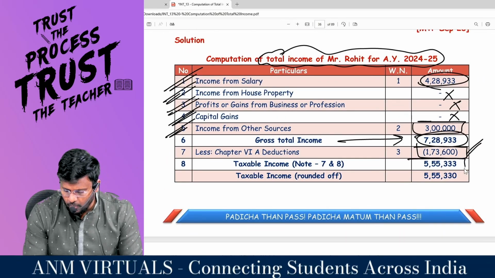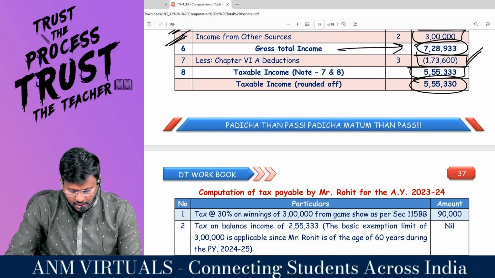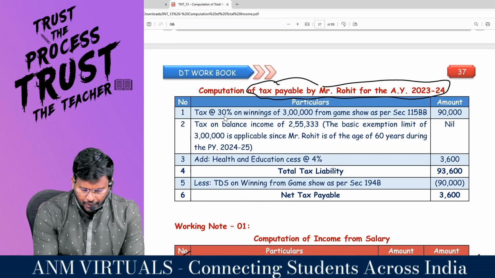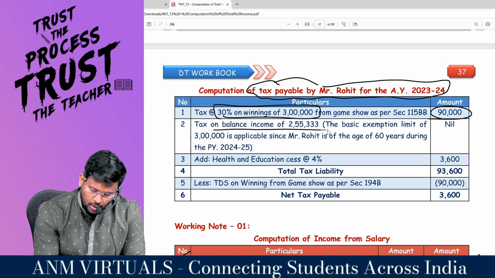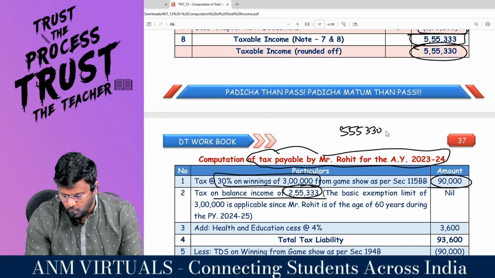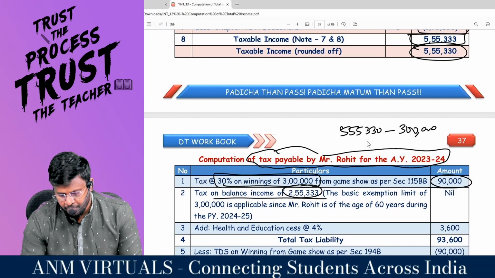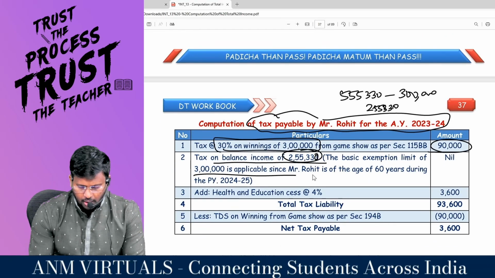So taxable income will be the gross total income knocking off Chapter 6A, 5,55,333, which will be rounded off to 5,55,330. Now you have to calculate the tax payable. Shall I? On winnings, special income of 3 lakh rupees, 30% will be how much? 90,000. Tax on the balance income of 2,55,333, which is nothing but 5,55,330 minus 3 lakh, comes to 2,55,330, say 2,55,000.